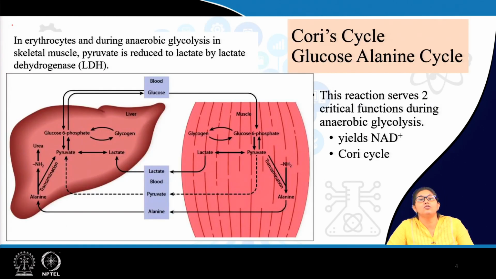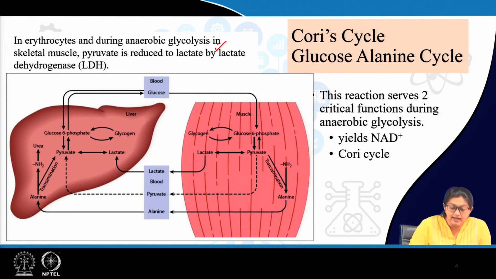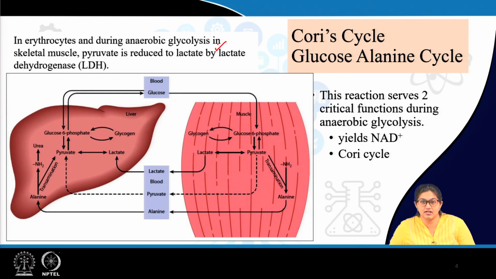Next we will discuss the Cori cycle and glucose alanine cycle. Now, regarding these two cycles, the important enzyme is basically lactate dehydrogenase. Now, what happens? In erythrocytes, you know, there is anaerobic glycolysis where pyruvate is converted to lactate. Similarly, in different anaerobic conditions which are very prevalent in skeletal muscle, when there is vigorous exercise, there is anaerobic glycolysis in skeletal muscle, and there is formation of lactic acid.